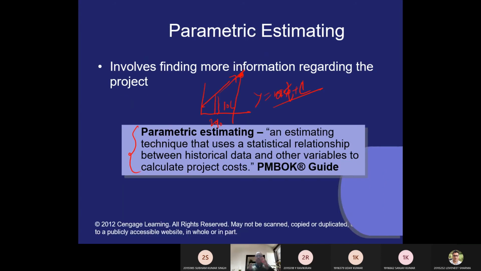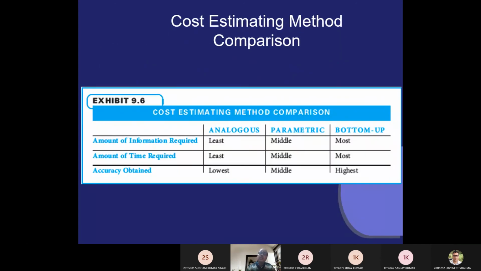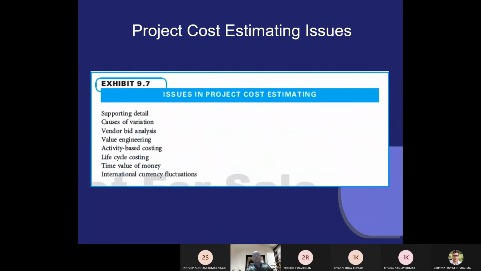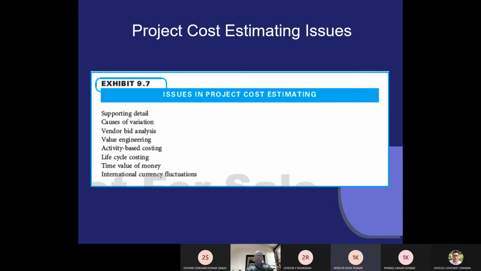The parametric estimation you can use for a medium size project, and analogous estimation we use for a large size project, where as an organization we have a lot of experience of handling this type of project. So accordingly we can pick the type of costing method. So this is all about project estimation here.